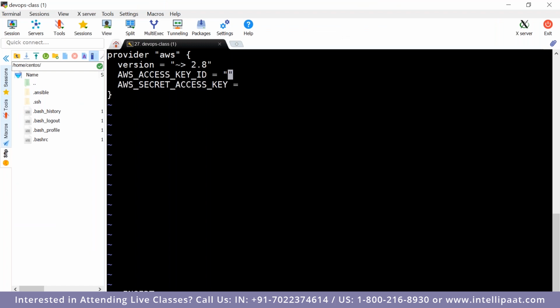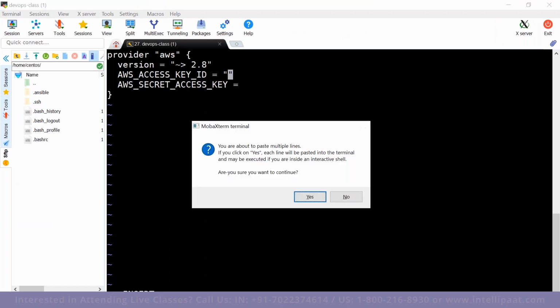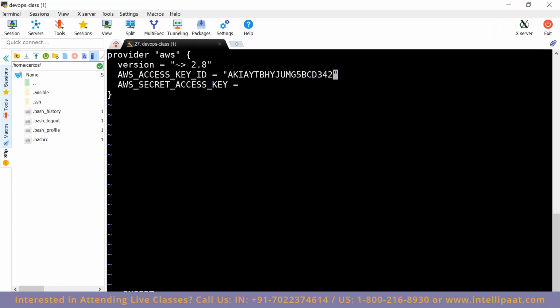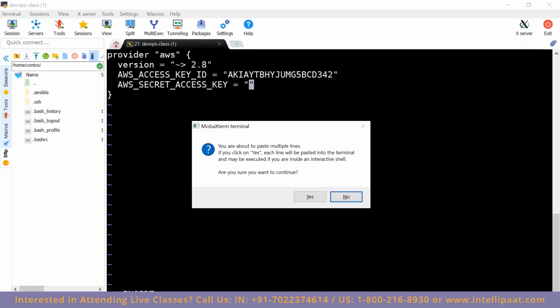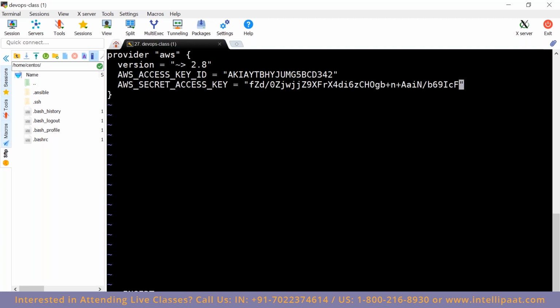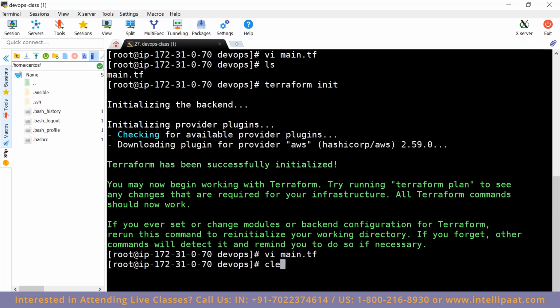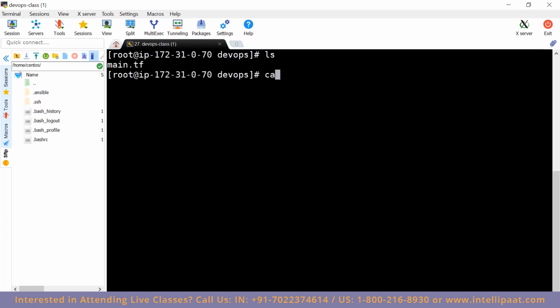Pass your access key ID and then pass your secret access key. That's it. Good. This is our configuration now.